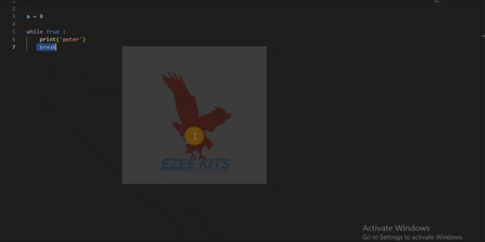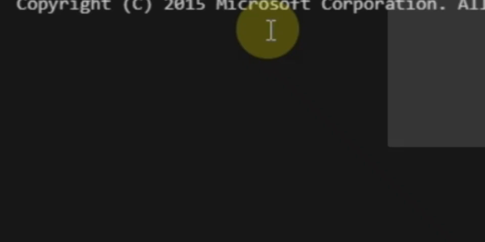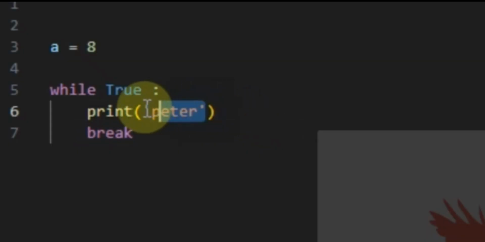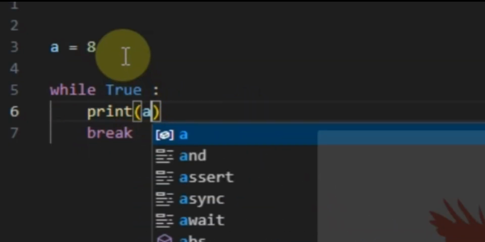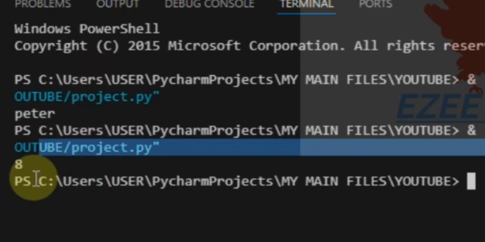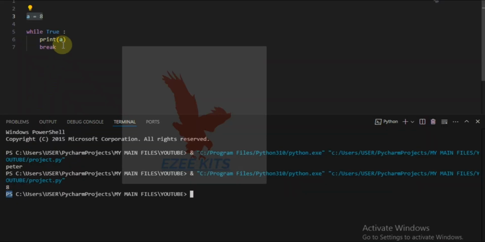So let's run and see the output. As you can see, Peter got printed out. Then I can print a. I know that a is 8. You can see 8 got printed out. Without this break, 8 is still going to be printed out till infinity.